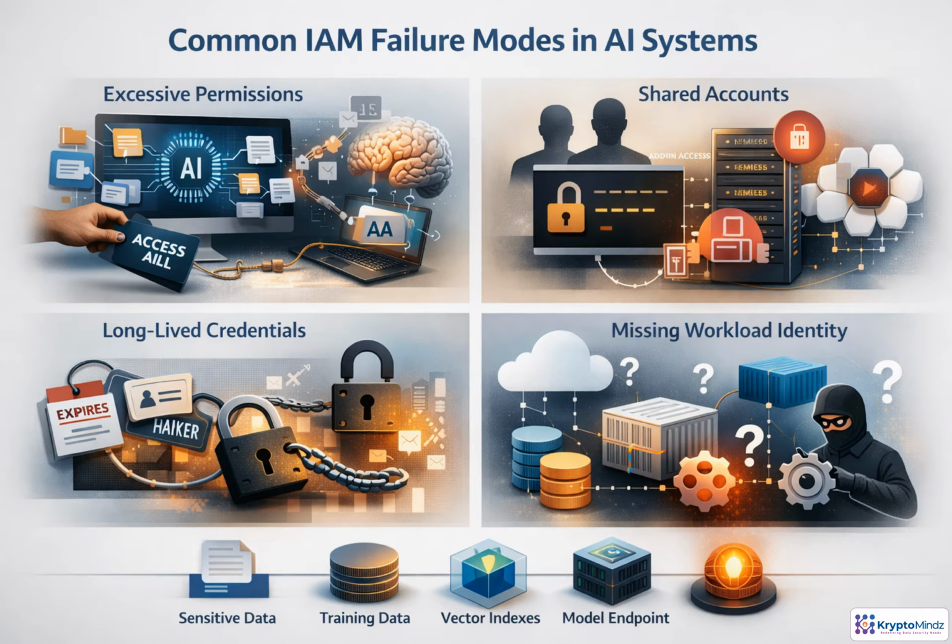IAM failures in AI are usually not exotic. They are familiar mistakes with a bigger blast radius. Over-permissioned users, services, or agents can reach prompts, datasets, indexes, and model endpoints they never needed. Shared accounts erase accountability. Static API keys turn one leak into long-term access. Weak workload identity leaves pipelines, containers, and model services hard to verify. The pattern is simple. Every human, service, and agent needs a clear identity, narrow permissions, short-lived credentials, and auditable actions.